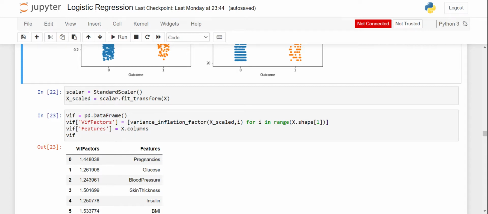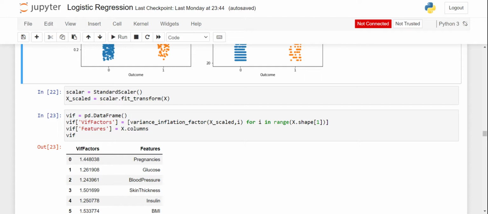I used the standard scaler function, and I've used fit transform to fit the data of x. We need not apply it to the outcome column. So now I'm going to check for multicollinearity.